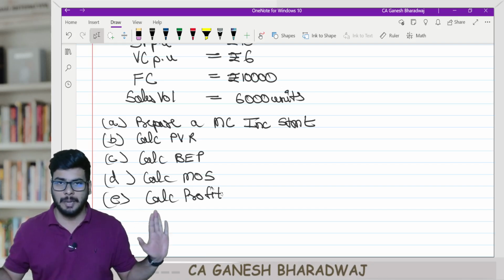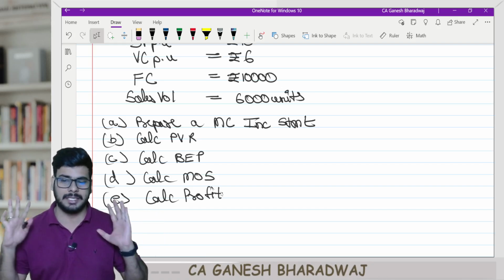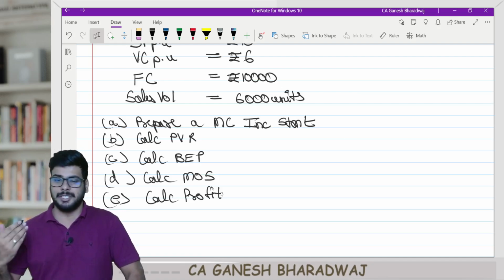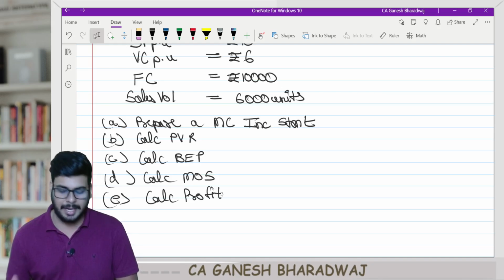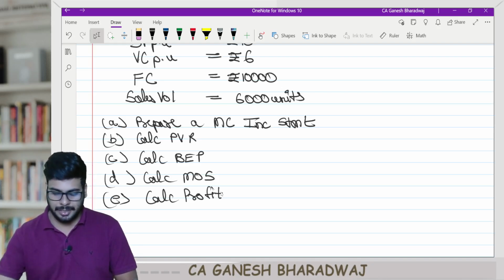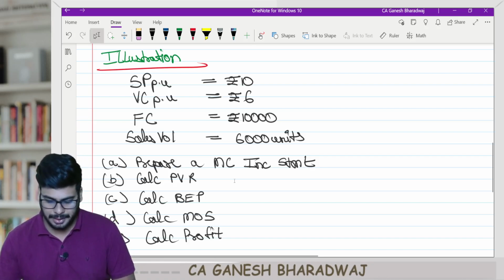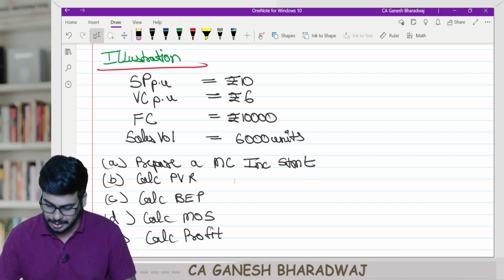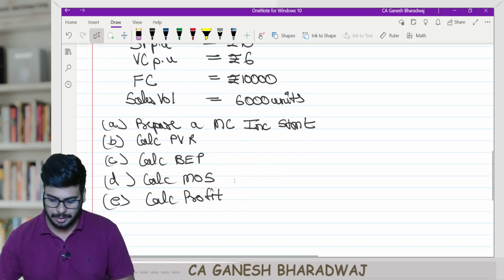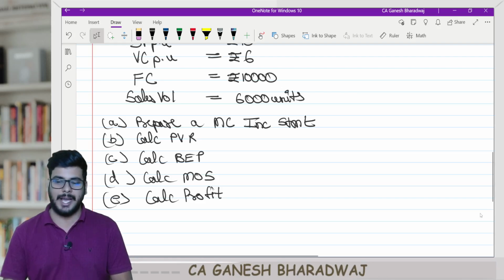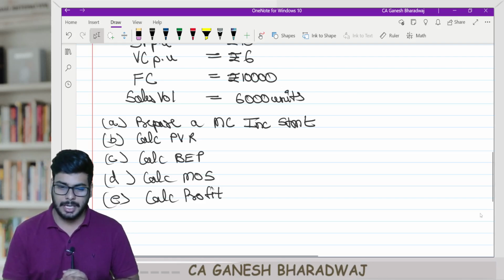No need to mug up even a single formula. We will understand it conceptually. I will also be giving you some practical examples, and with that we will get started. So this is the question. Selling price per unit is 10. Variable cost per unit is 6. Fixed cost in total is 10,000. The sales volume is 6,000 units. We need to prepare a marginal costing income statement, and calculate the PV ratio, the profit volume ratio, the break-even point, margin of safety, and the profit. Clear with this, guys?